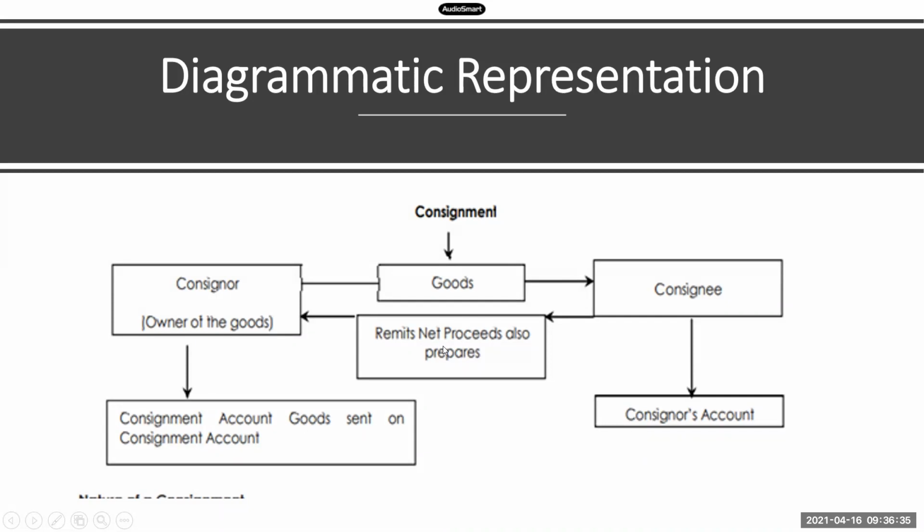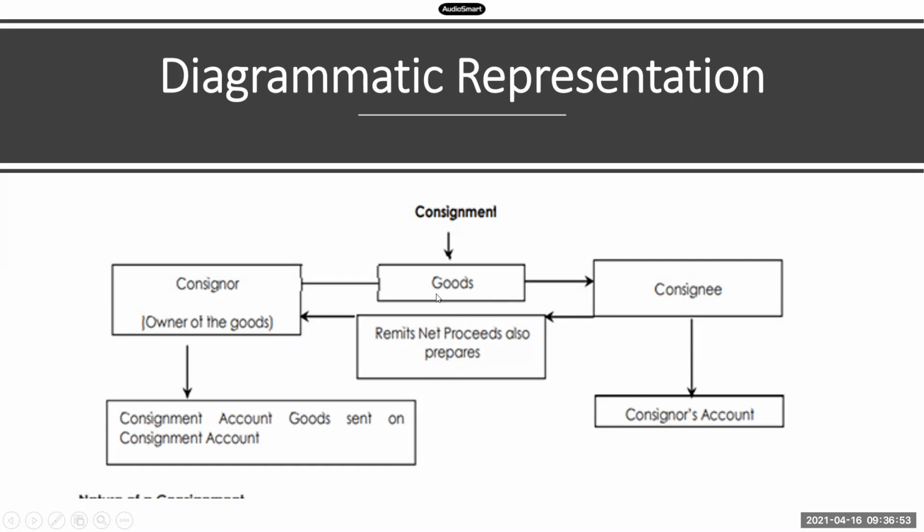What do you mean by net proceeds? Whatever amount is left over after selling the goods, after deducting his expenses and commission, that amount is called the net proceeds. So the entire net proceeds has to be returned to the consignor, right?